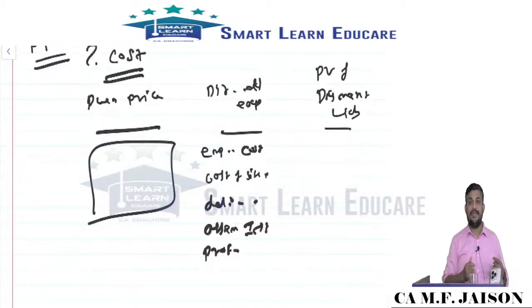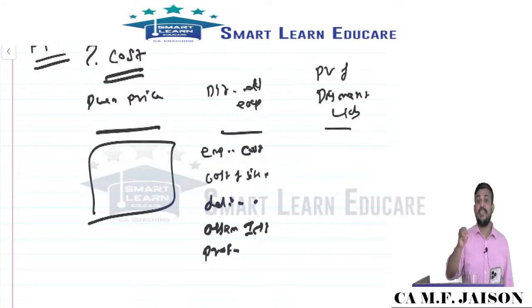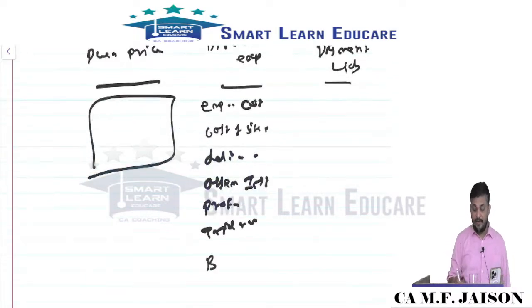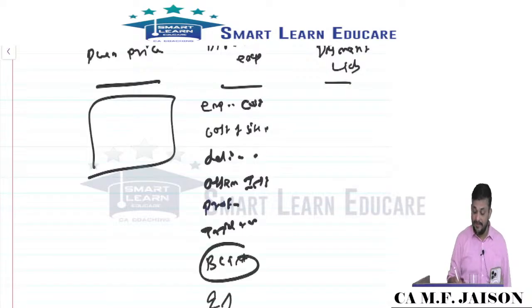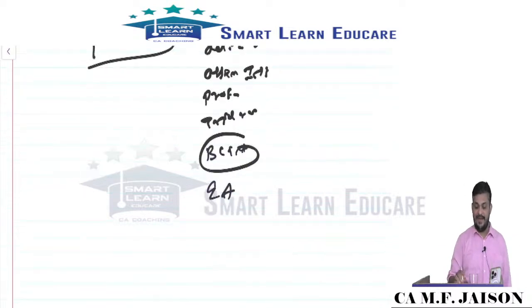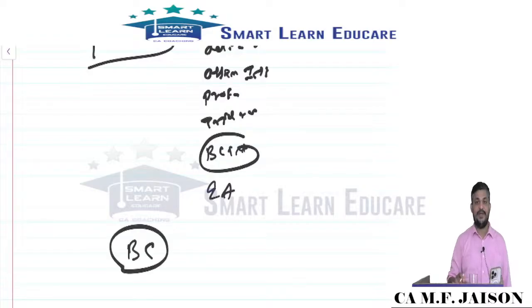Then it could be trial run cost, net of proceeds from trial run. Then borrowing cost, interest cost, if the asset is a qualifying asset, taking a substantial period, then interest also should be added. Now going to borrowing cost, my dear friends.